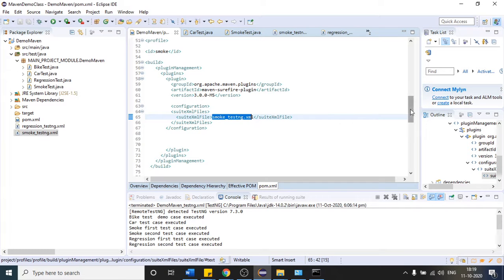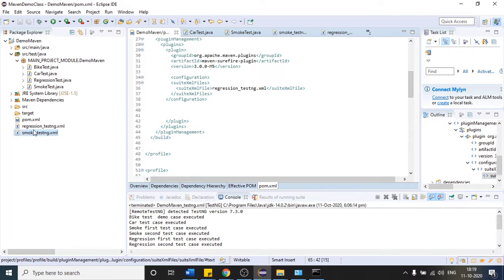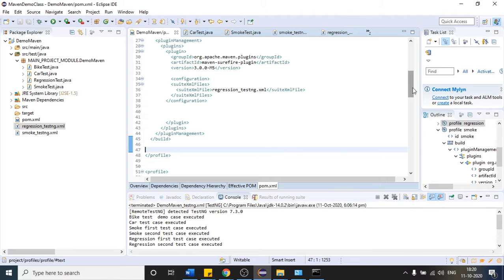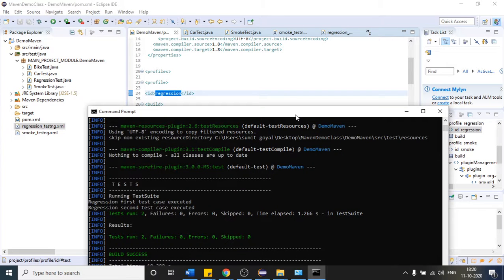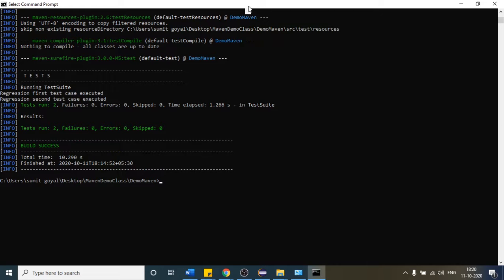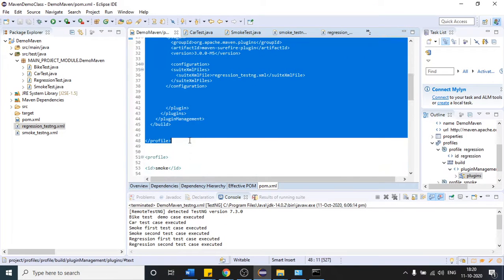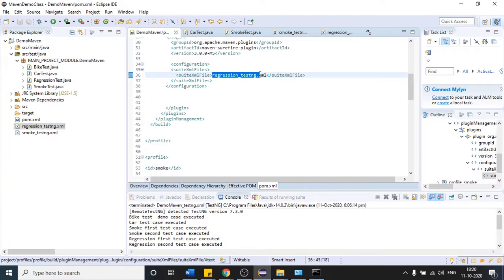Again, for the second time, the client came the next day and asked you to trigger this XML regression test engine. So you do not have to change anything in your code here, right? Just provide the ID name. So what is the ID name we have defined? This is the ID name. So just provide the ID name from here, and automatically this whole portion is going to run. So when it runs, it will just trigger this XML at a time. So is it clear to everyone how we can achieve the profiling concept?